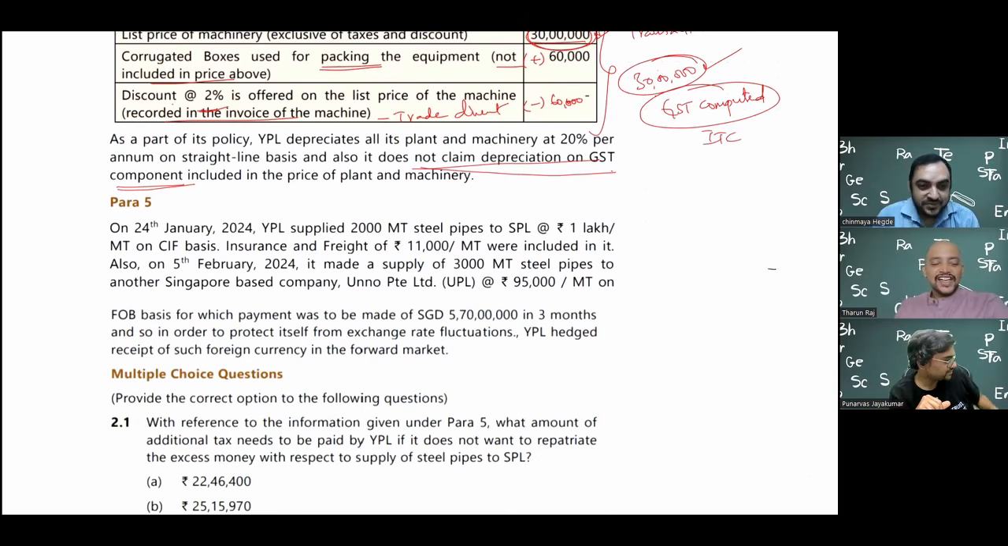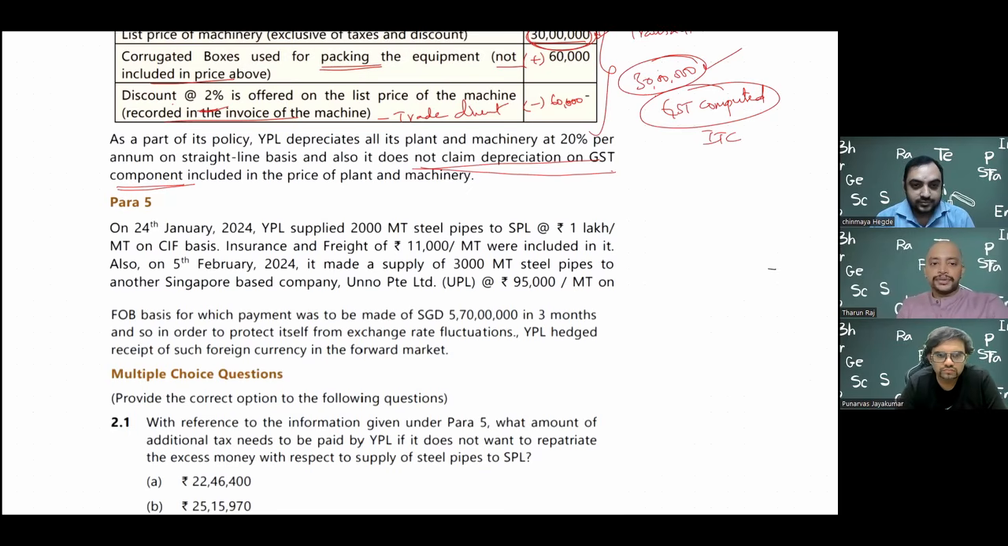On 24 January 2024, YPL supplied 2,000 metric tons steel pipes to SPL at 1 lakh per metric ton on CIF basis. CIF is cost, insurance and freight basis, which means I have collected money even for the insurance and freight. So I need to deliver the product to the customer at his port. Insurance and freight of 11,000 per metric ton were included in it.